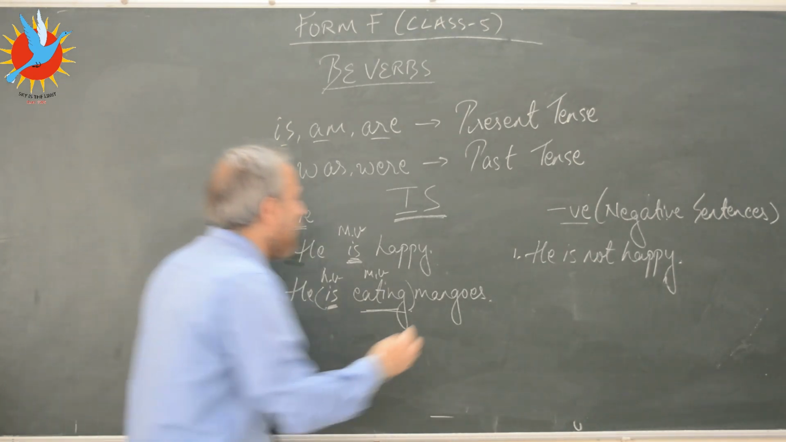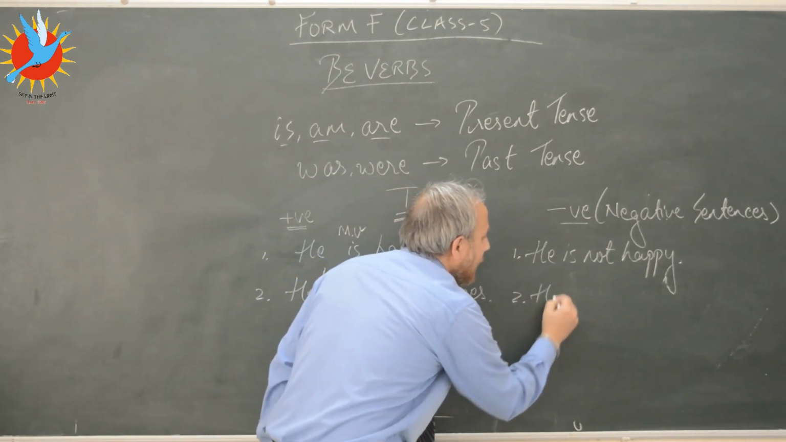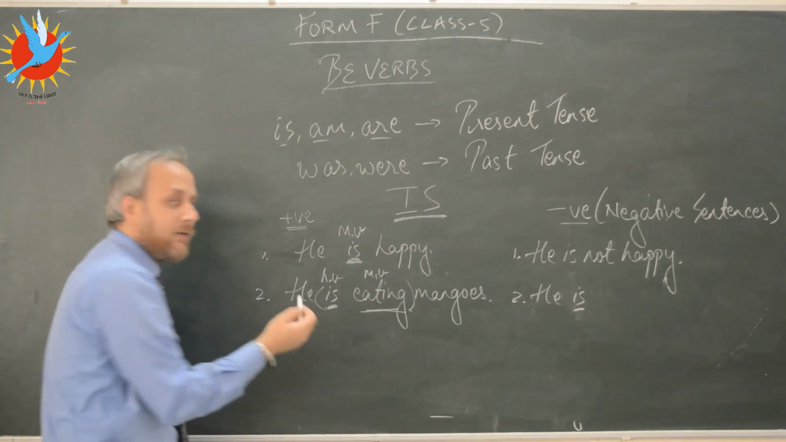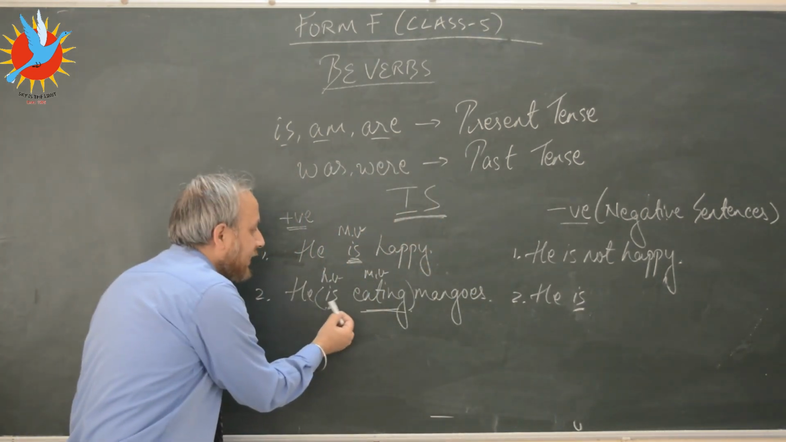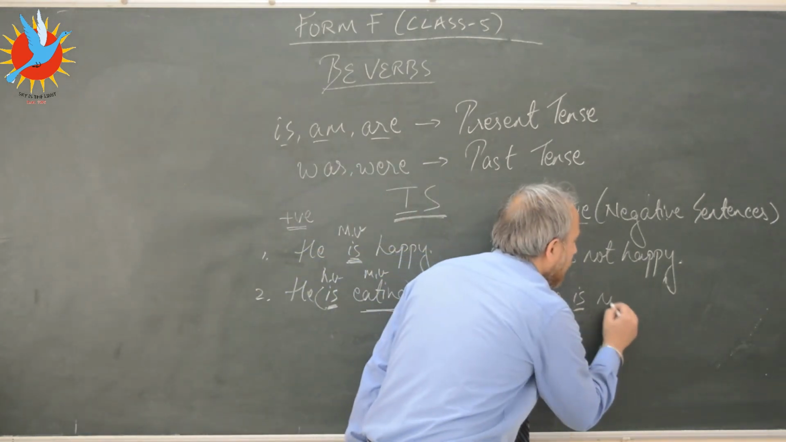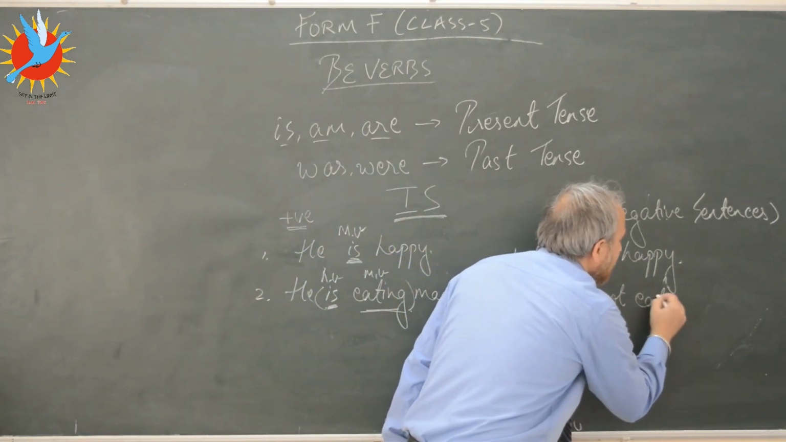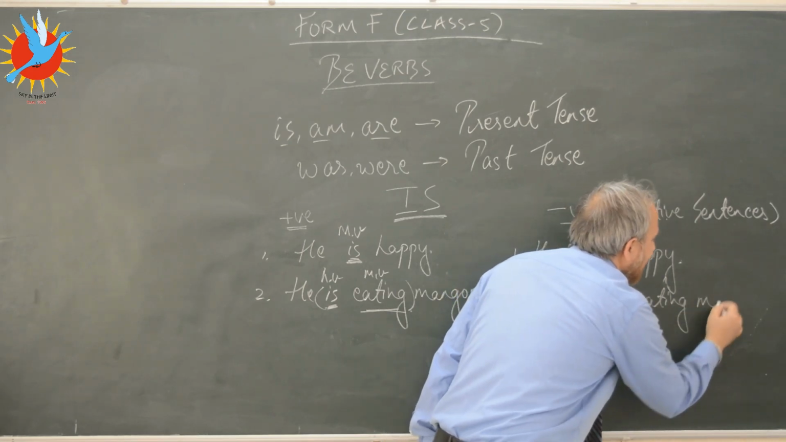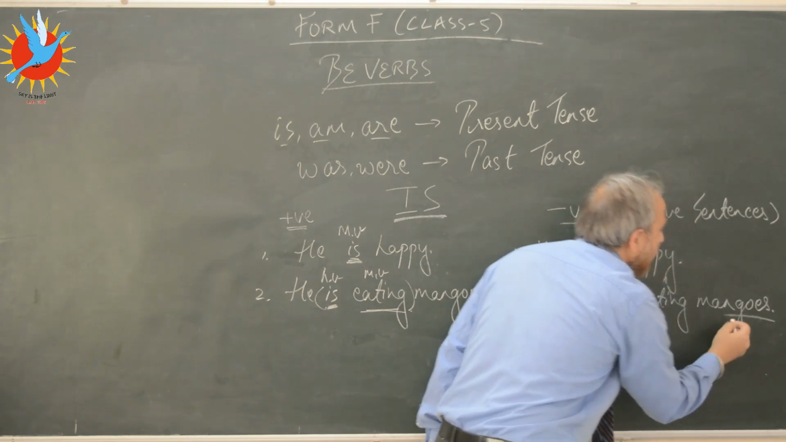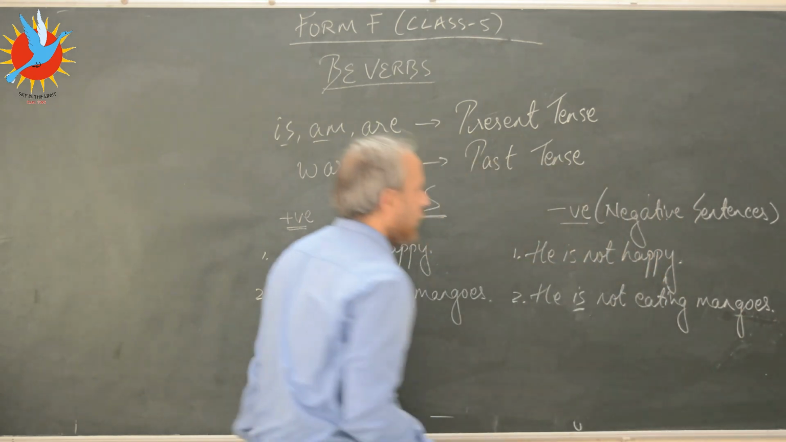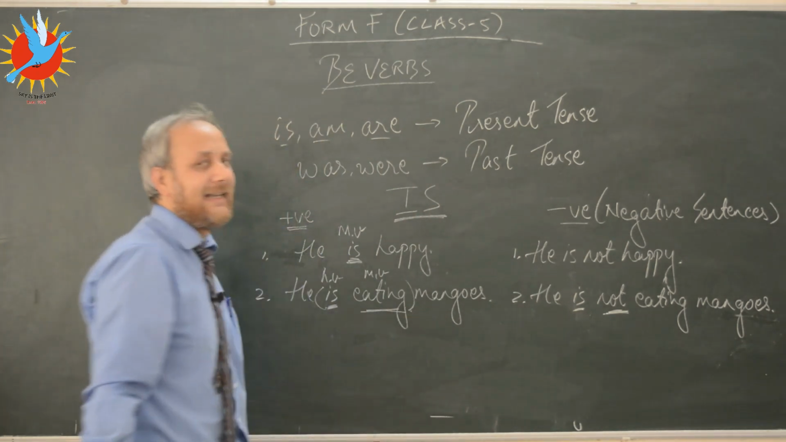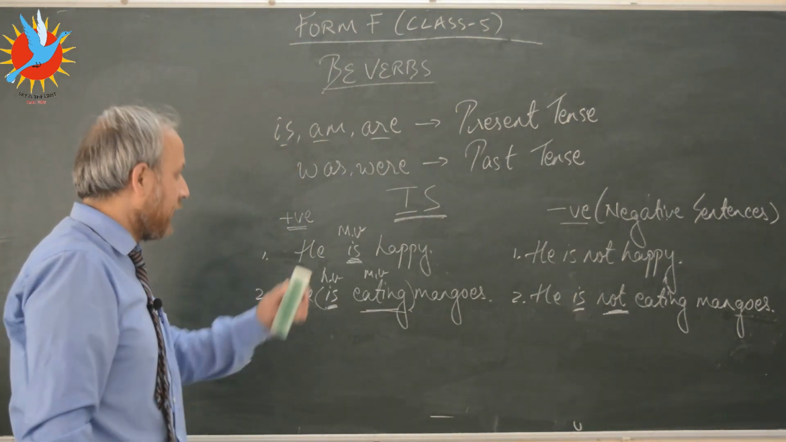Look at the second sentence. He is eating mangoes. Now again, he is, this is the auxiliary here in the sentence. So we will place not after the auxiliary or the helping verb is. So he is not eating mangoes, plural noun, M-A-N-G-O-E-S. So it is this part, not, that is making the sentence negative. Do remember that.